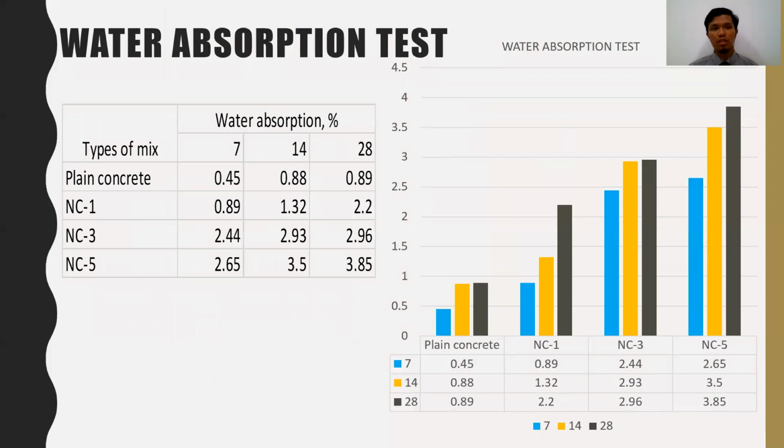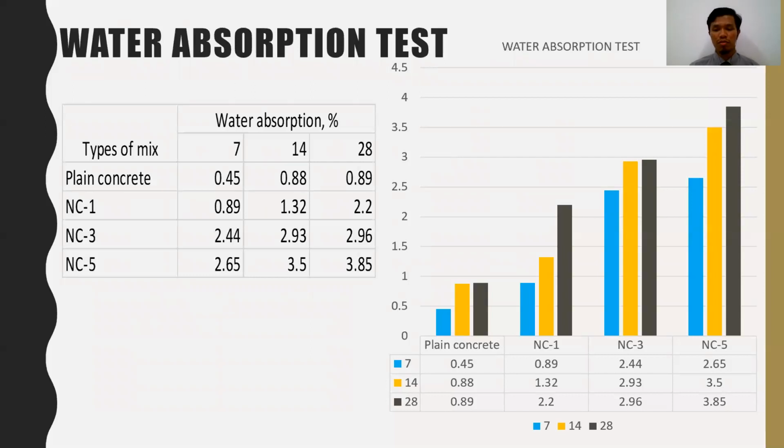So the next test is the water absorption test. For the water absorption test, you can see that the plain concrete at 28 days has a water absorption of 0.89%. And then the second is the concrete with 1% pomade replacement at 28 days, which is 2.2%.